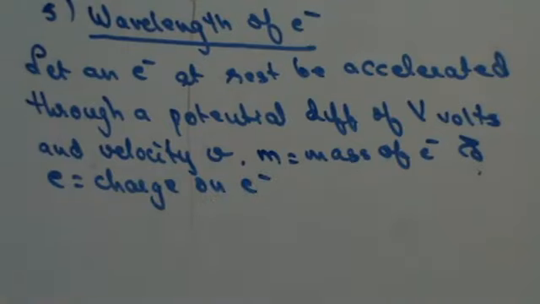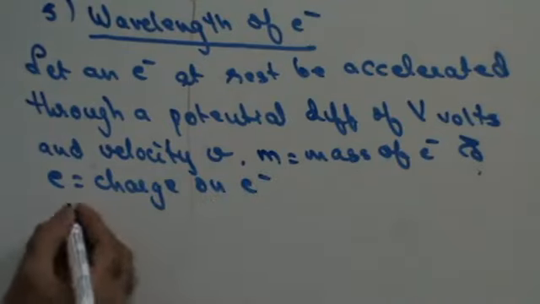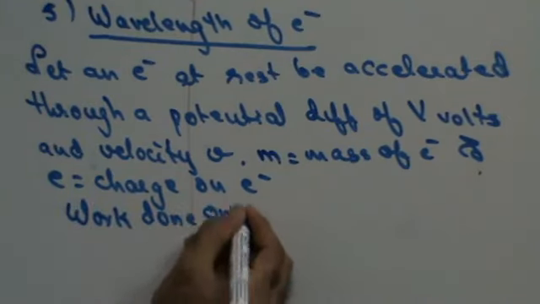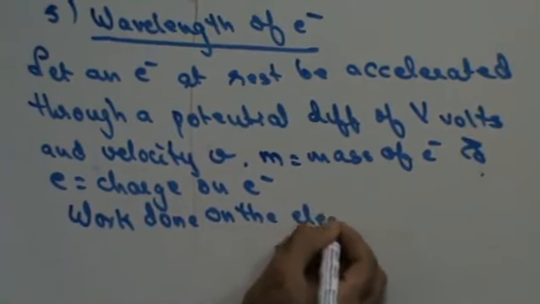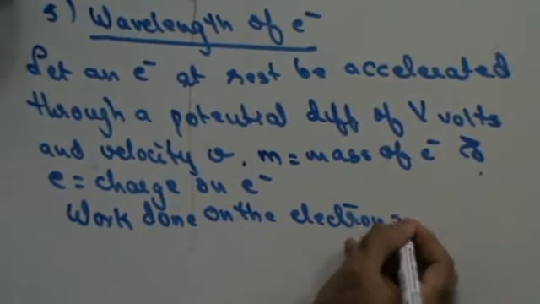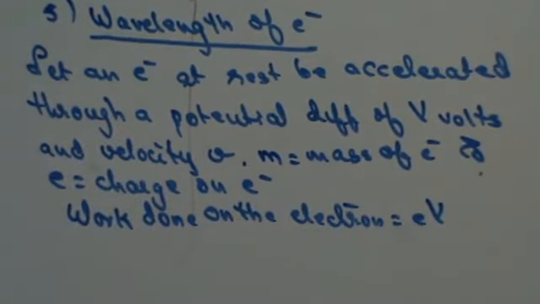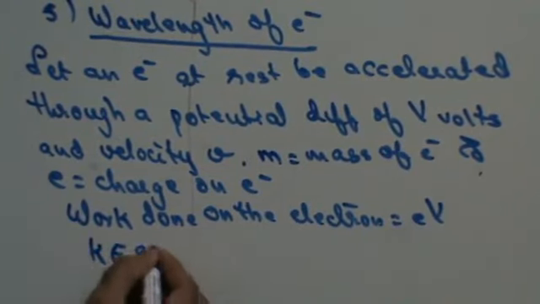In that case, I can say that the work done on the electron is going to be nothing but eV. That is the potential difference times the charge, right? Now, what will be the kinetic energy gained by the electron?